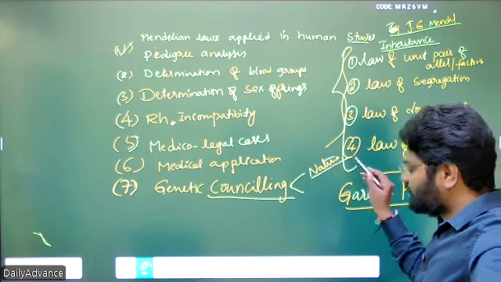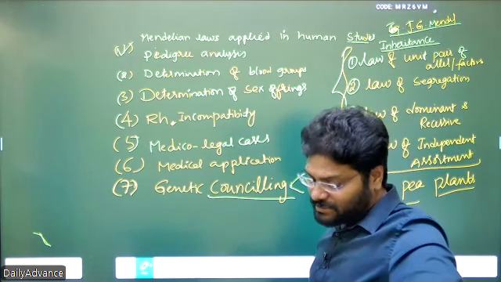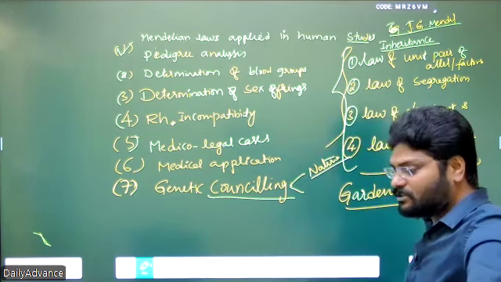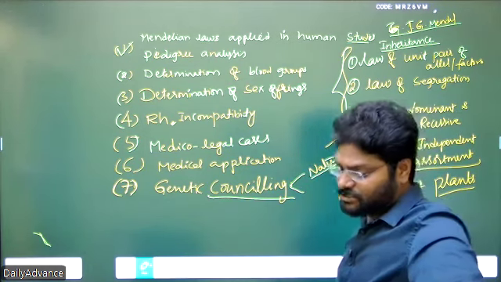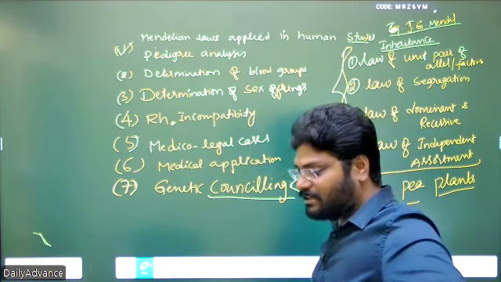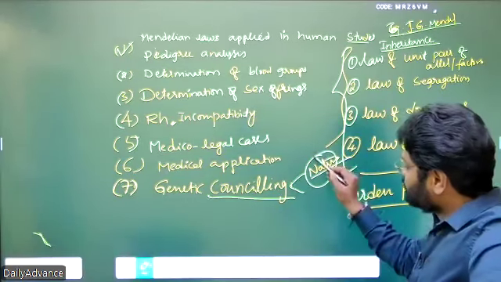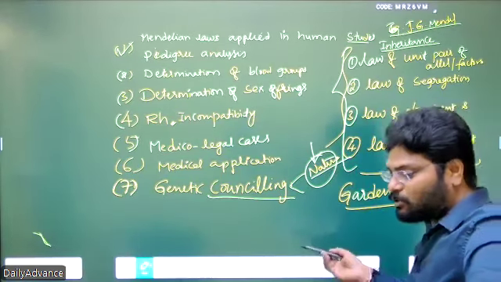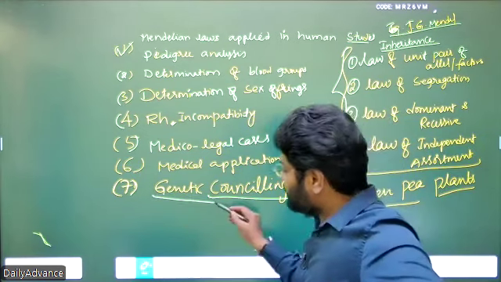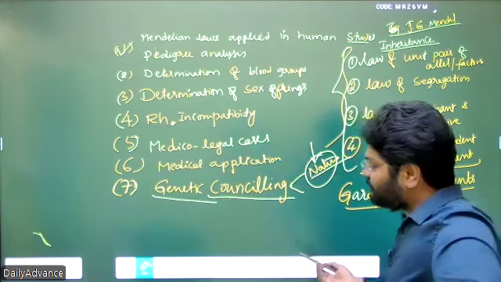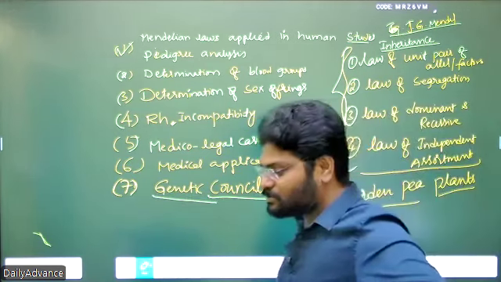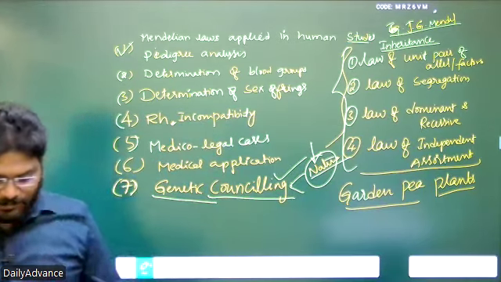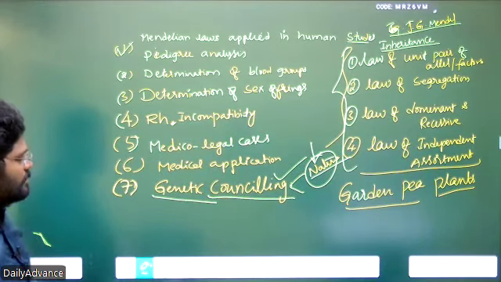A disorder may be autosomal dominant, autosomal recessive, X-linked dominant, X-linked recessive, or a Y chromosome disorder. Because he has knowledge of the Mendelian laws, he can apply them and predict whether the person is affected or not. This is called genetic counseling. Genetic counseling itself is a 10 marker or 15 marker question that we will deal with separately.